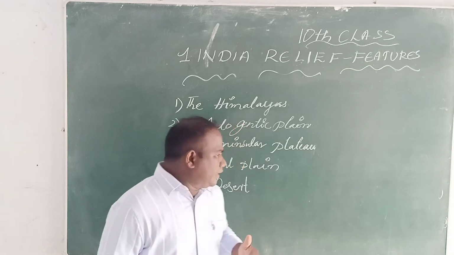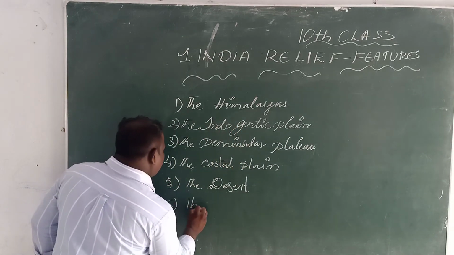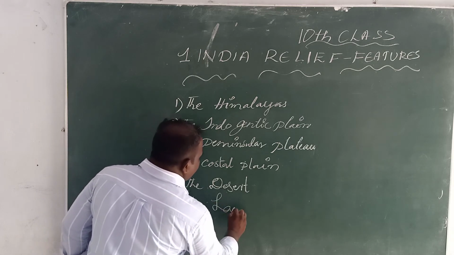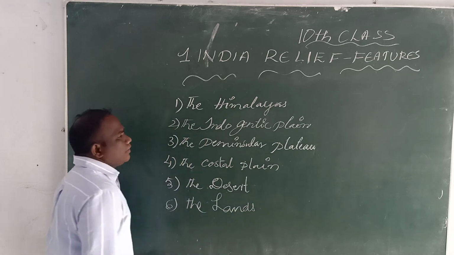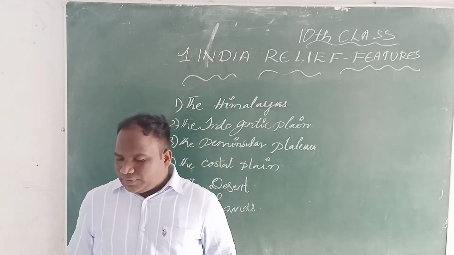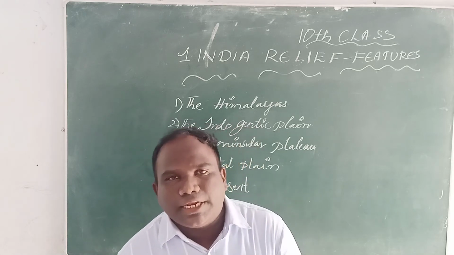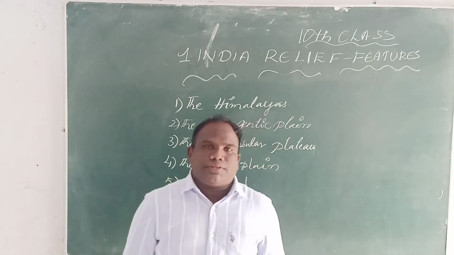The last one, sixth one, islands. These are the major relief divisions of India, the major relief features of India.